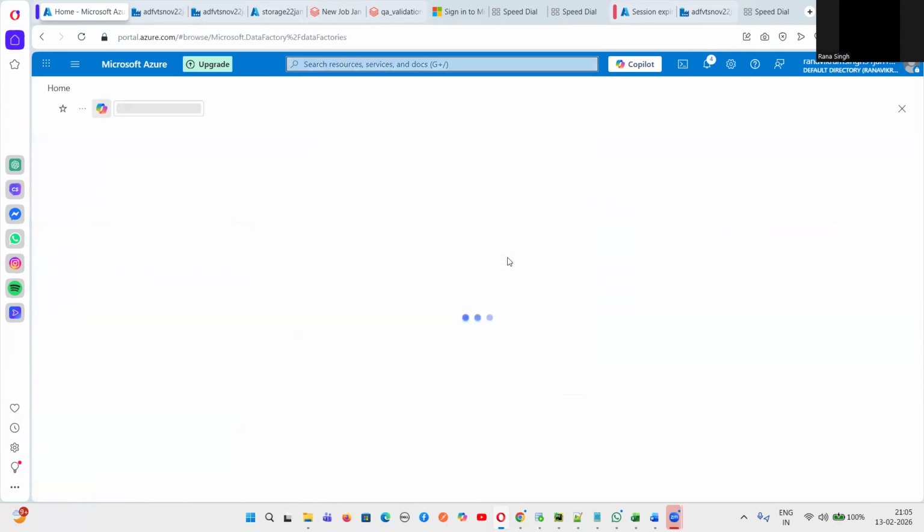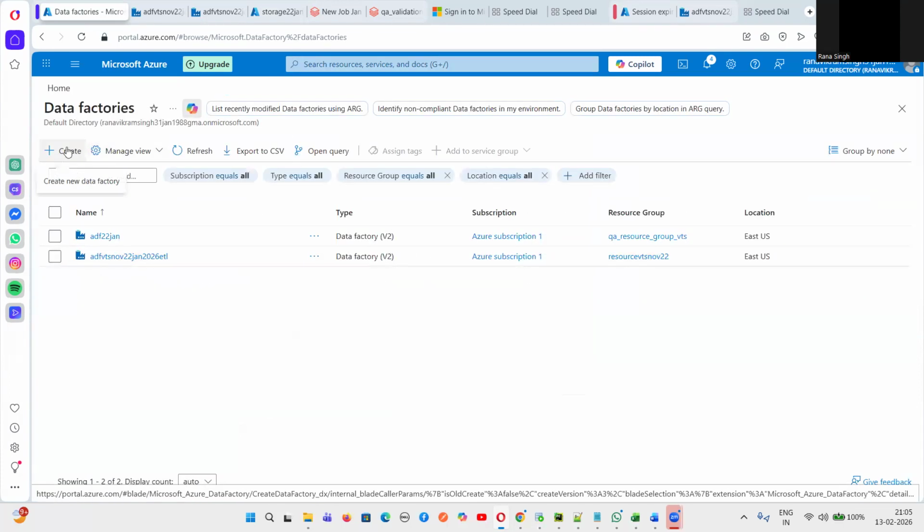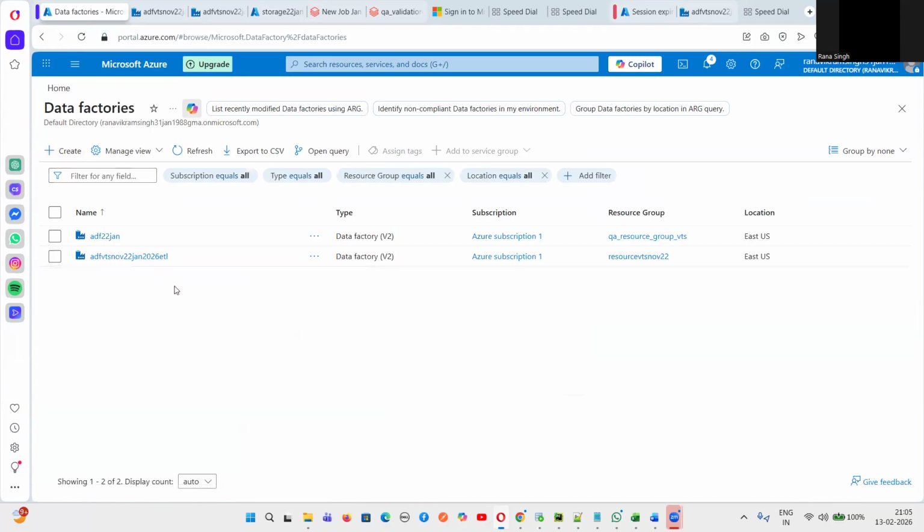So let's suppose I go to a data factory. Here we can create our own data factory, which I will show you in later classes. As of now, I have created one data factory. What is the purpose of this data factory? Data factory is a cloud-based ETL tool. Now this will load the data from source to target.